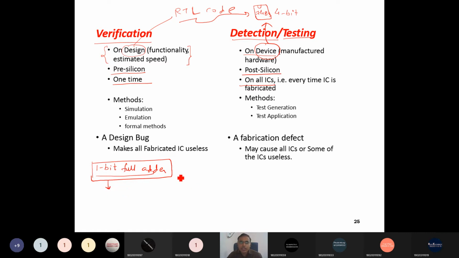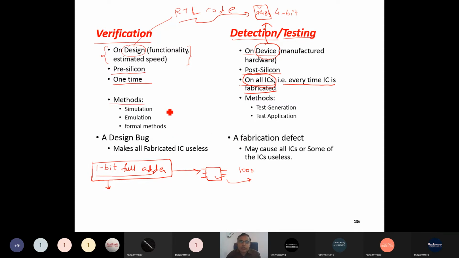But when I convert it into a chip for the 1-bit full adder, 3 inputs and 2 outputs, right? Then I need 1,000 of such chips. So I produce 1,000 such 1-bit full adder chips, and I have to test each produced chip. So testing has to be done on all ICs. Every time an IC is fabricated, even of the same product, I also have to do the testing.